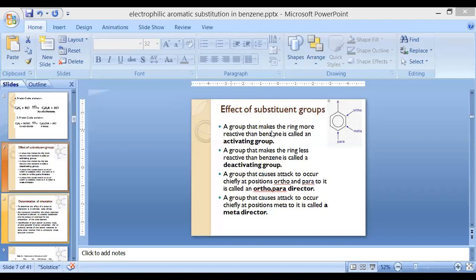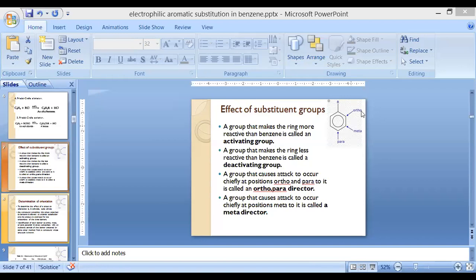A group which makes the benzene ring more reactive than the normal benzene ring. When we substitute any functional group, whether at the ortho, meta or para position, these are the positions: here there is ortho and here is meta, and the 1,4 position is always denoted as the para position.